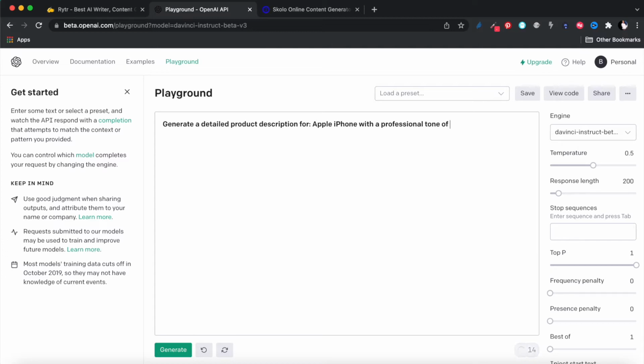Let's leave the tone and not confuse it. So let's say generate a product description for Apple iPhone, and then let's generate.